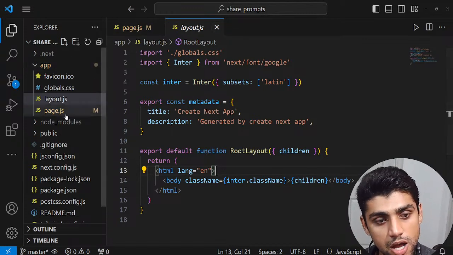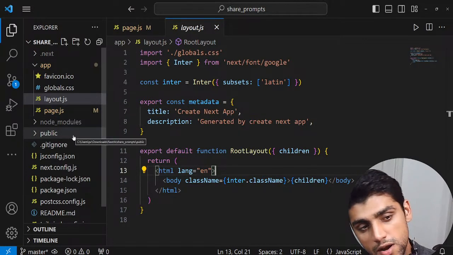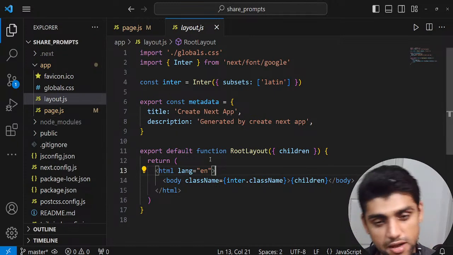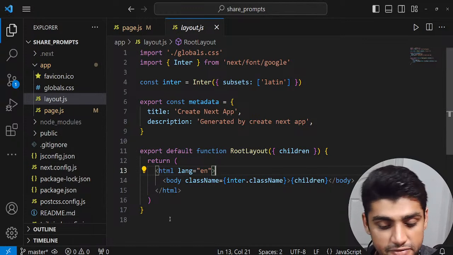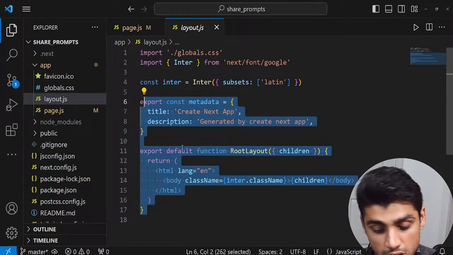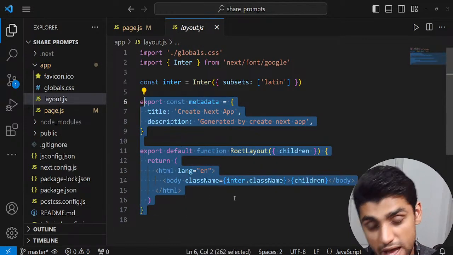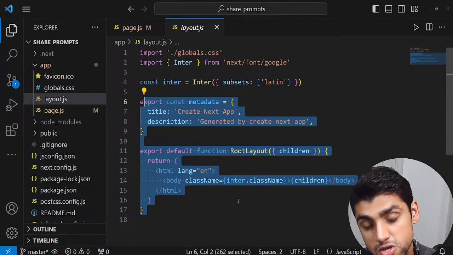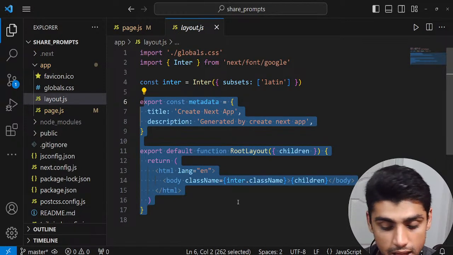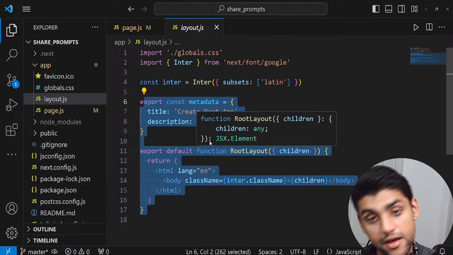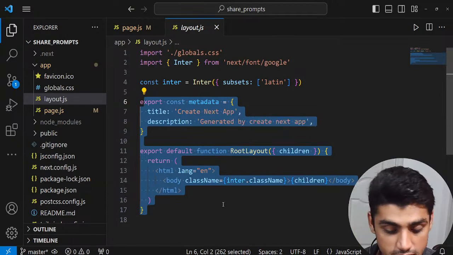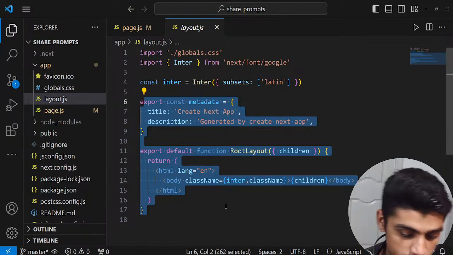One other thing I want to mention about the layout, and then we could move on to the next file, which is the globals. If you wanted to add something consistent across all your routes, let's suppose your nav bar, your footer, these are usually the same everywhere, and maybe a Redux toolkit wrapper, you could place it in the layout.js file. We're going to do this when we create that application with Next.js.